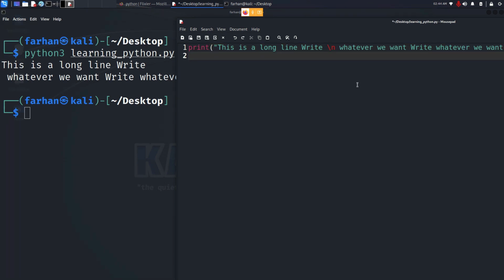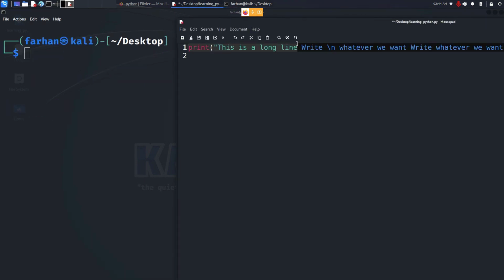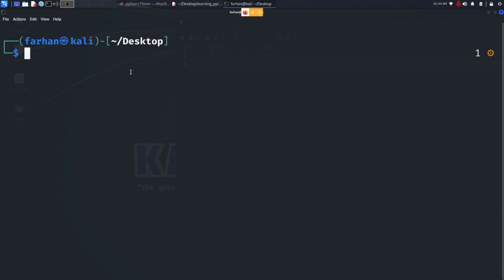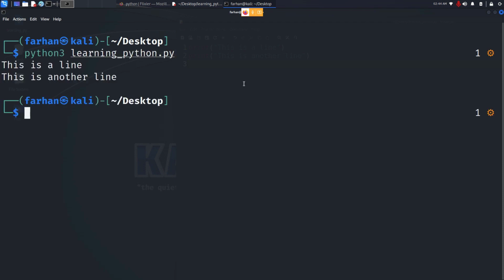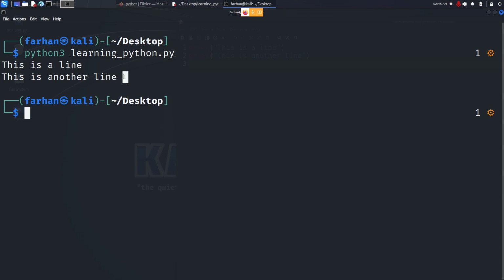I will give another example so that you can understand better. I will clear my screen. I'm typing, this is a line. I'll print another string. This is another line. If I run my code, I can see that both of my lines are printed.